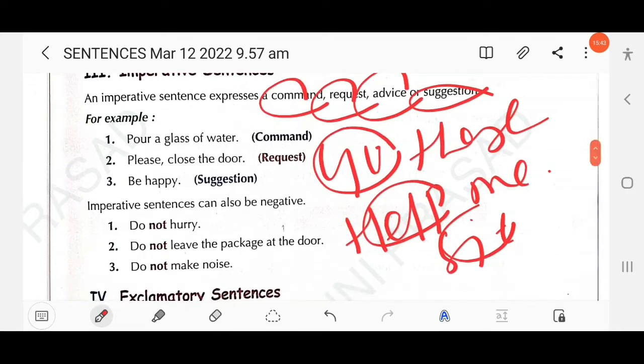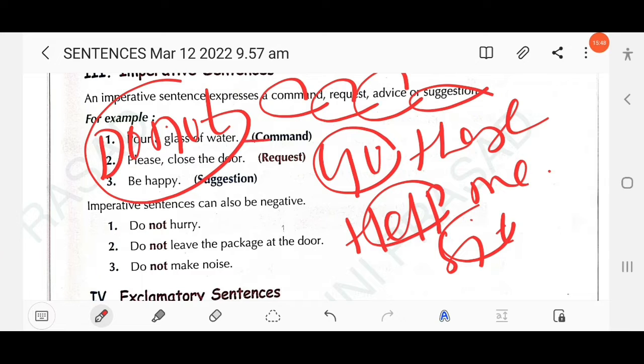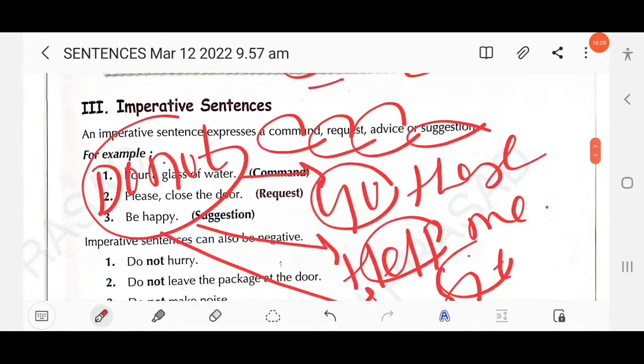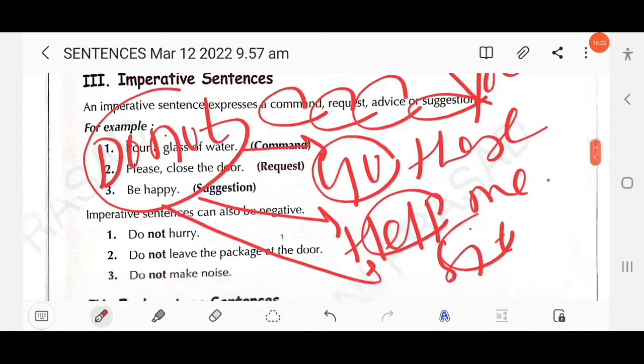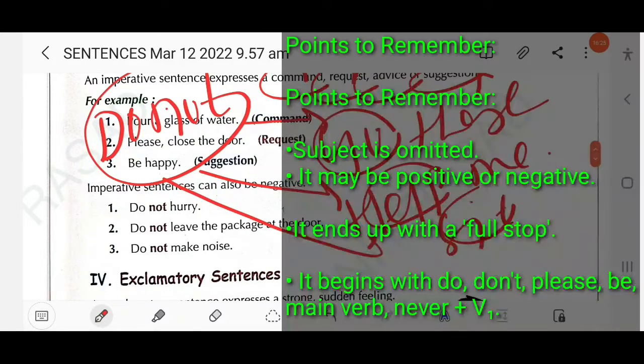And if you want to write it in negative, then you have to add "don't". Okay, don't go there, don't help me, don't sit down, right? If you want to write a negative imperative sentence, then you need to add "don't". In a general imperative the subject is omitted. The subject refers to "you". You go there, you help me, that means the subject is hidden. So in an imperative sentence "you" is considered the subject. Clear? And an imperative may be positive or negative.